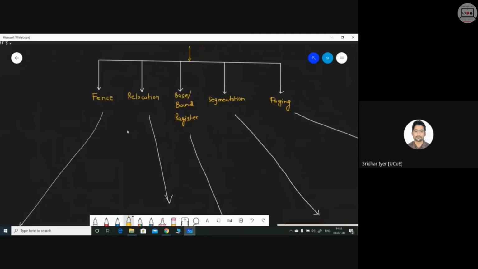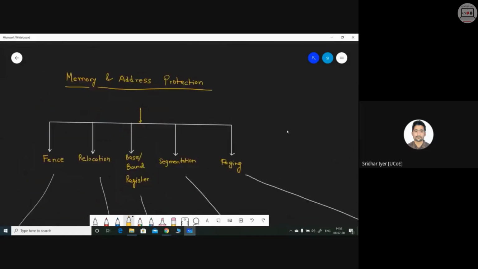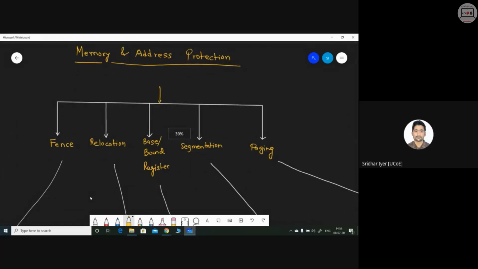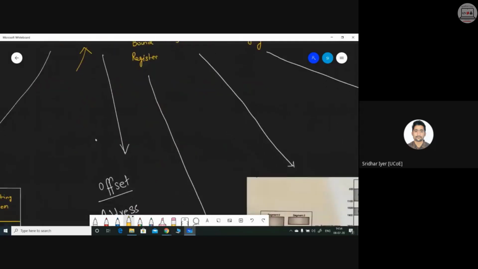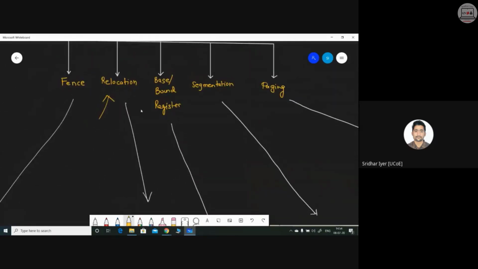Similarly, relocation. Whenever you write a program, it is not necessary that the program will always be stored at the very first memory address location. That file could be stored at any random memory location wherever the memory is free, and the entire process will begin from that memory location. So we need to have some relocation unit or some offset. Offset is basically the address which will be added to the very first address of my program.